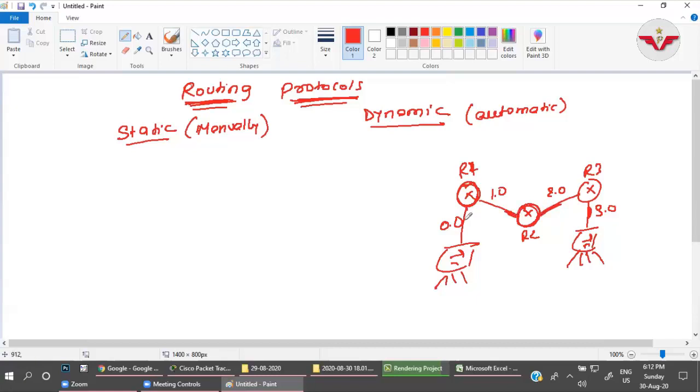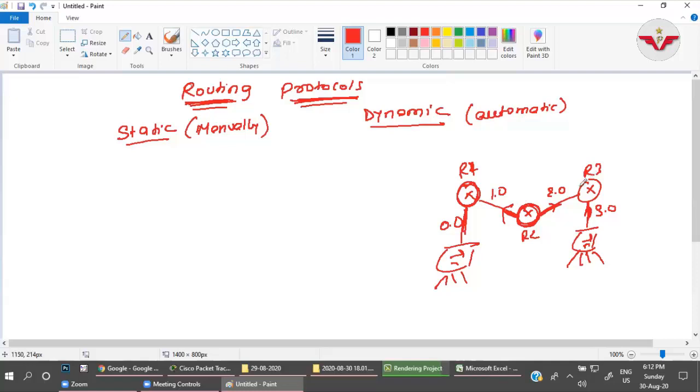But for the 0.0 and 30 networks, I will inform R2 that if any packet comes to you and the destination is the 0.0 network, through which path you have to forward that packet, or if the destination network is 30, through which path you have to forward the packet. So on each and every router I will go ahead and configure it manually, right?